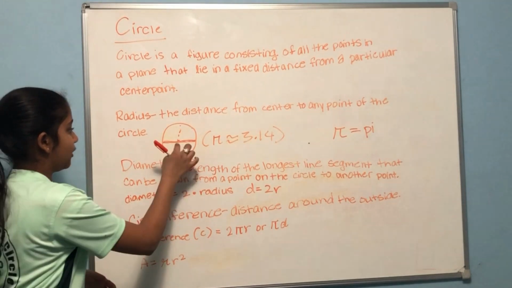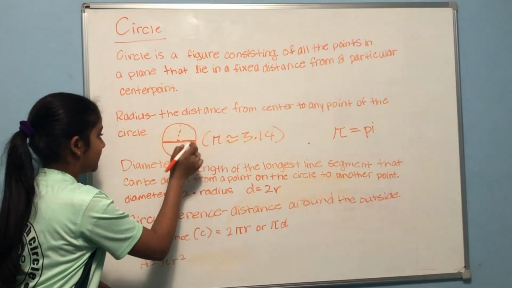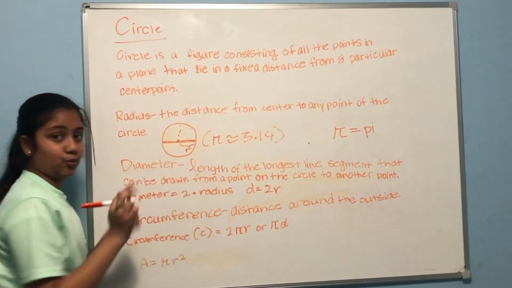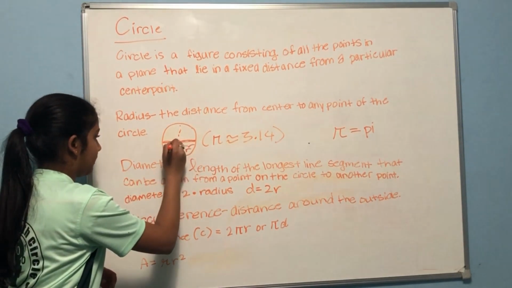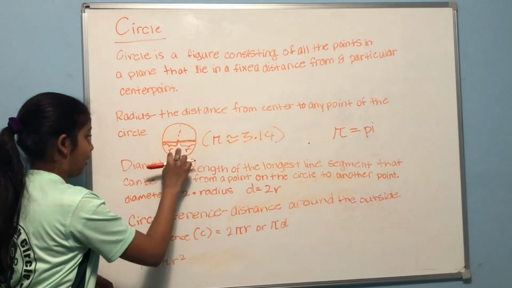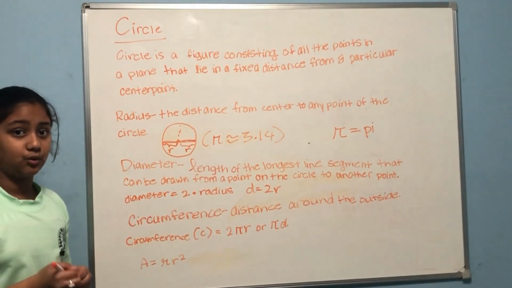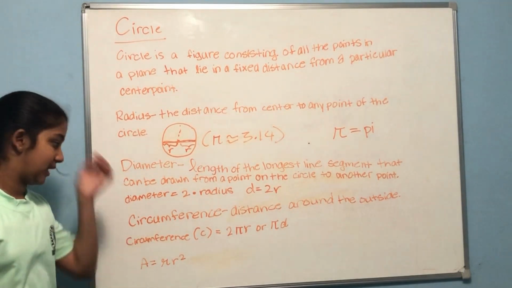And this is because we know that the radius is just from here to here. So that's one radius. And then here we have another radius. And r plus r equals 2r. So that's why the diameter equals 2r, or 2 times radius.